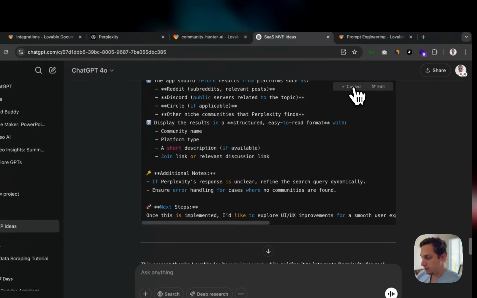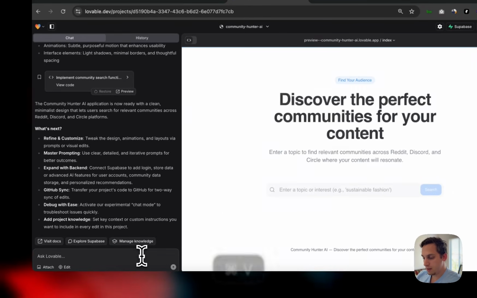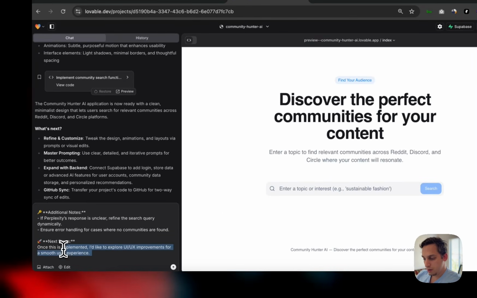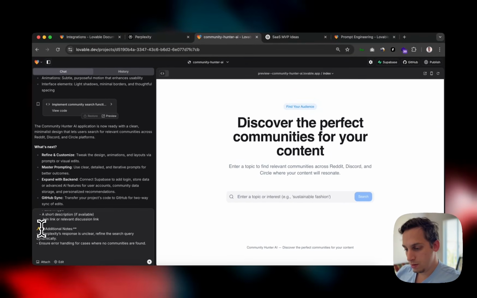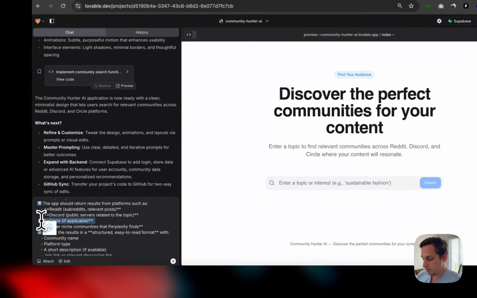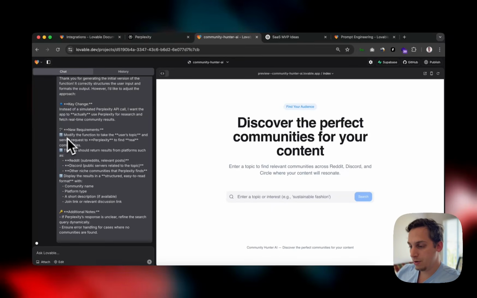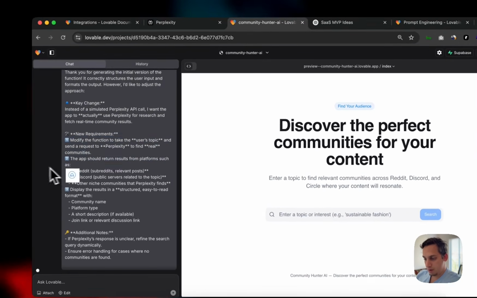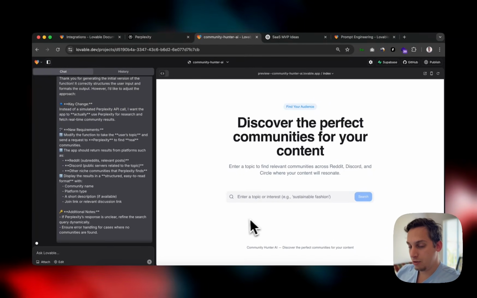Okay, so let's just copy this. And let's remove the next steps in the bottom. Additional notes, we can leave that. Let's remove the circle thing, like I said. And let's click on enter. And I would like for Lovable to maybe ask me for my API or create a field here where I can actually paste in my API and it would work like that. So let's just see. This would be like the first challenge to tackle here.